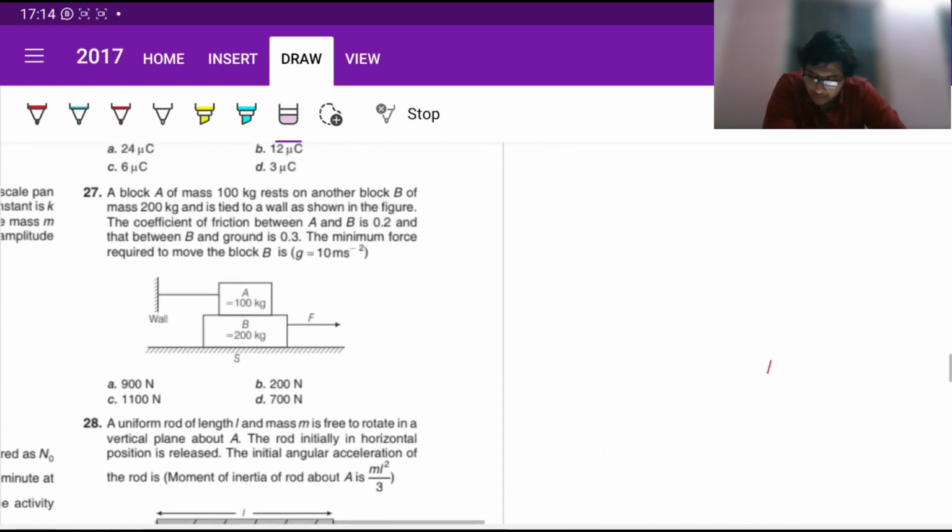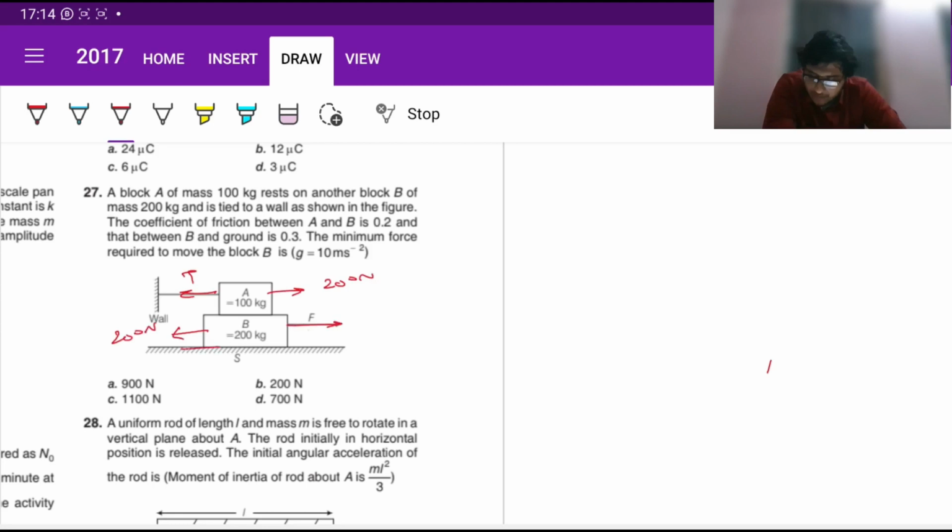So question 27. We have a block A of given mass, and it rests on another block B of given mass, and is tied to a wall as shown in the figure. The coefficient of friction between A and B is this much. Minimum force required. So let us assume that the maximum force here is T. So maximum friction will be mu mg, 0.2, so 200 newtons approx. So that 200 newton will be applied here as well due to friction.